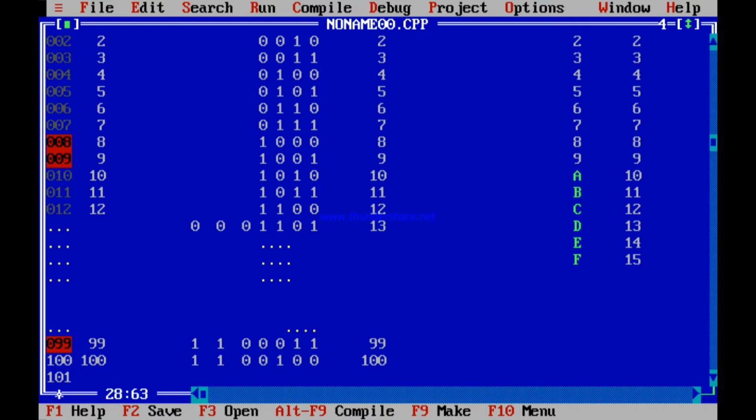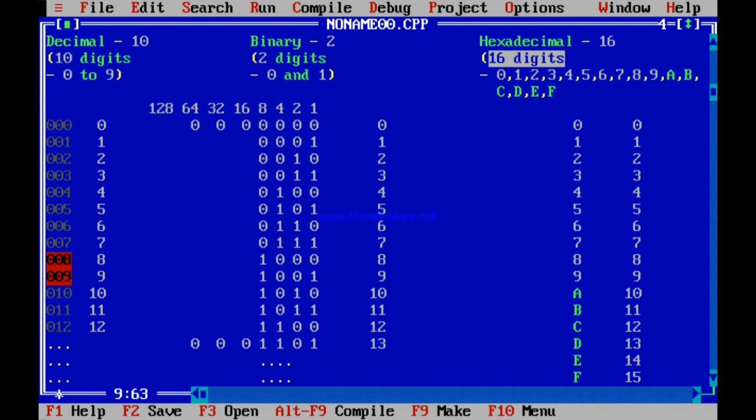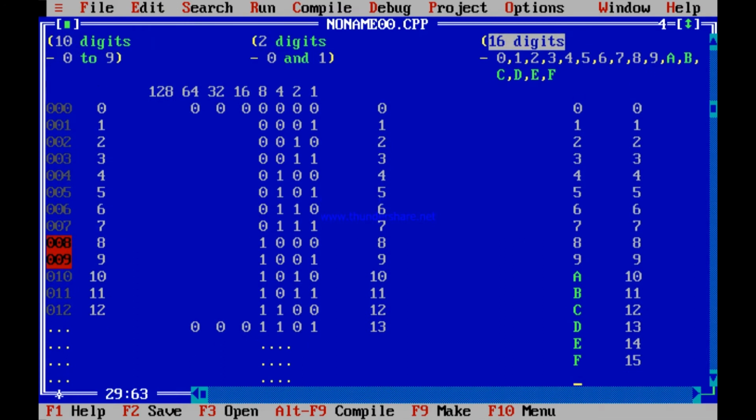So can you tell me, up to F, 15, that is 0 to 15, how many numbers? 16 numbers have 16 different representations. But how will you represent 16? After F, you will have to combine the previous digits.